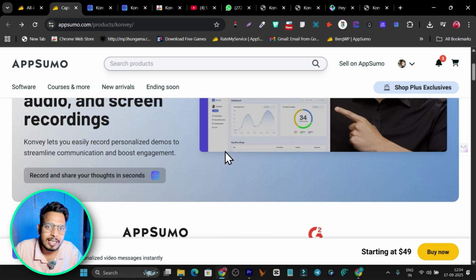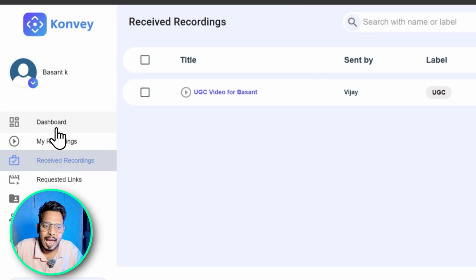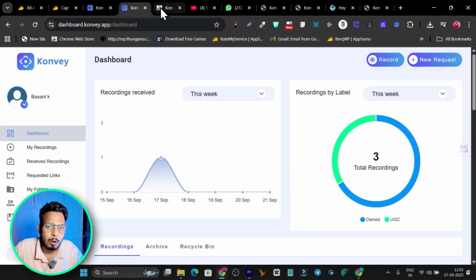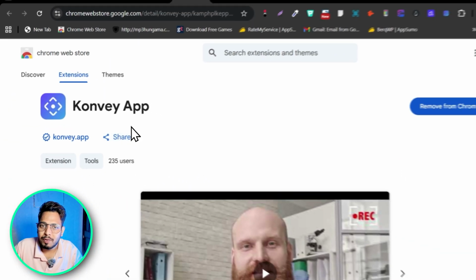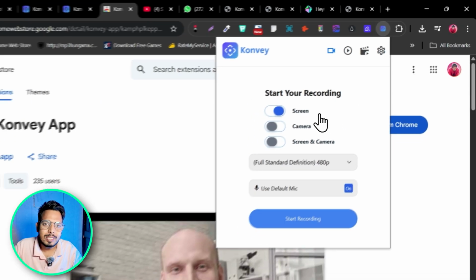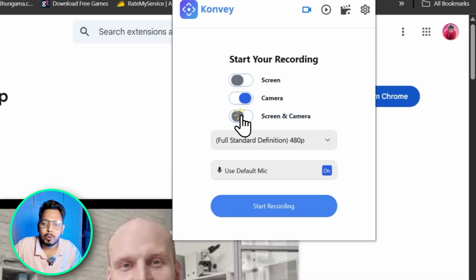Now let me give you a quick demo and features overview of Konvey. So once you get the lifetime deal, this is the platform you are going to log in to, and in the dashboard it will first ask you to install its browser extension. By the way, it's also available for Chrome, so I have installed it, and after that this Chrome extension will show up here, and here you will see 3 formats for recording your screen. First, if you want to only capture the screen, if you want to just use your camera for recording, or you want to use screen plus camera, you can select any of these.